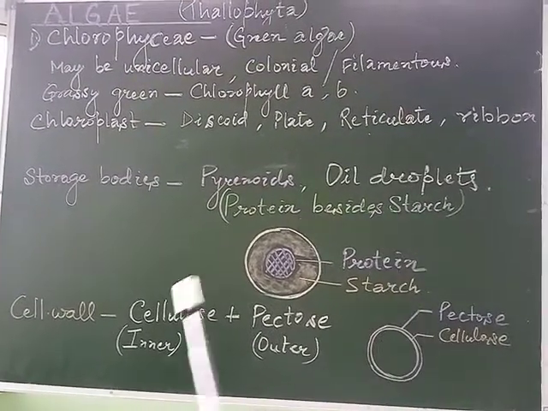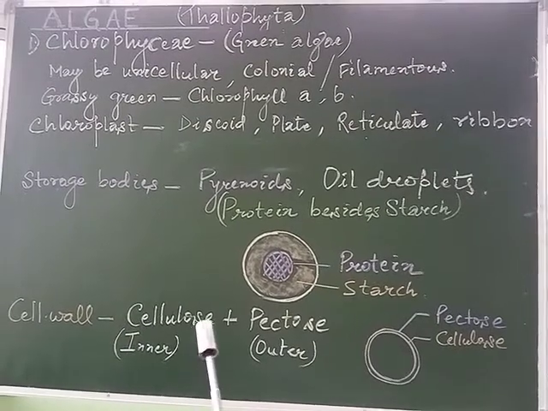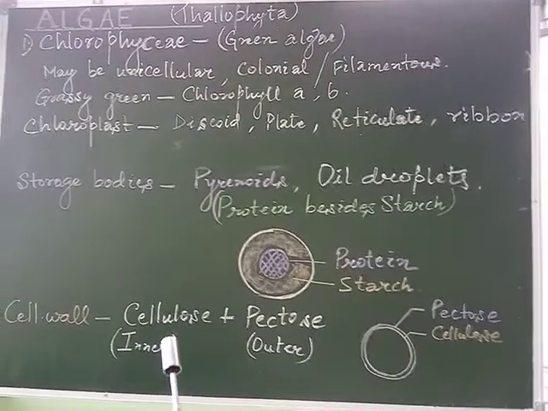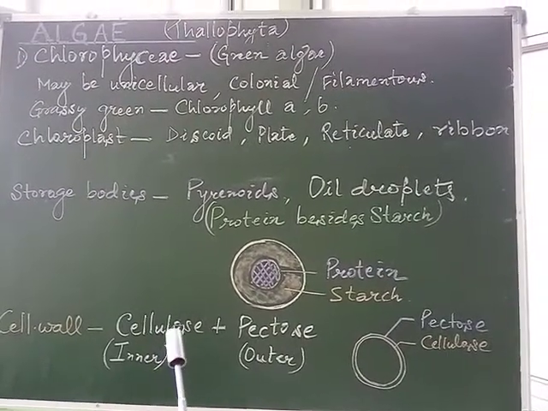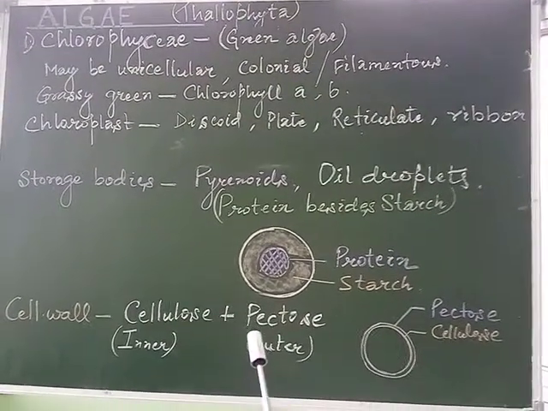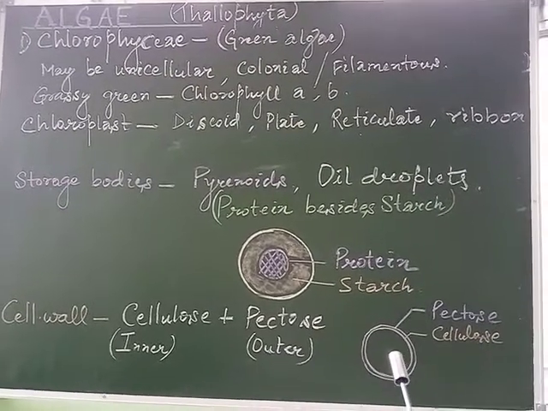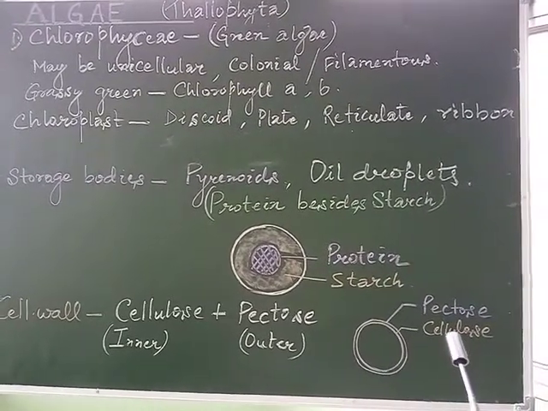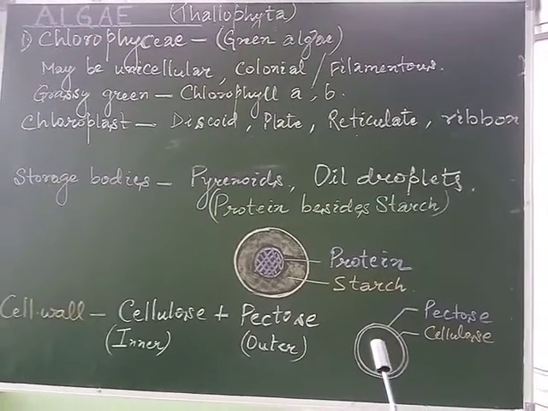If we go for the structure of the cell wall, we have discussed that the plant cell wall is made up of cellulose, but they have one more covering outer to the cellulose, which is made up of pectose. For example, in a green alga, the inner cell wall is made up of cellulose, followed by the outer layer, which is made up of pectose.